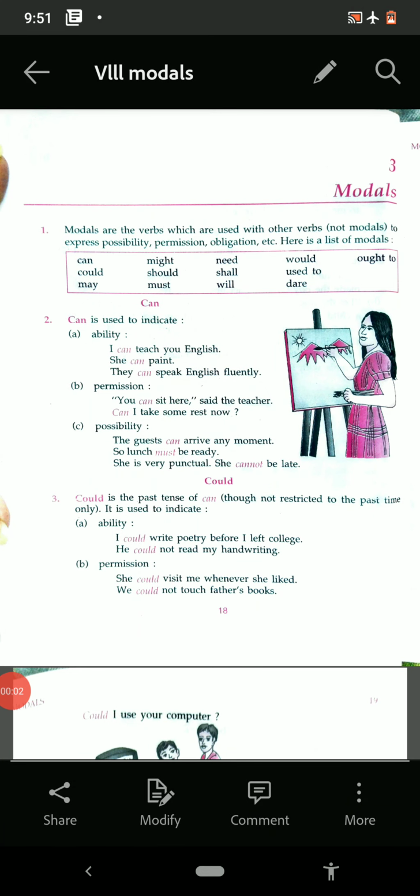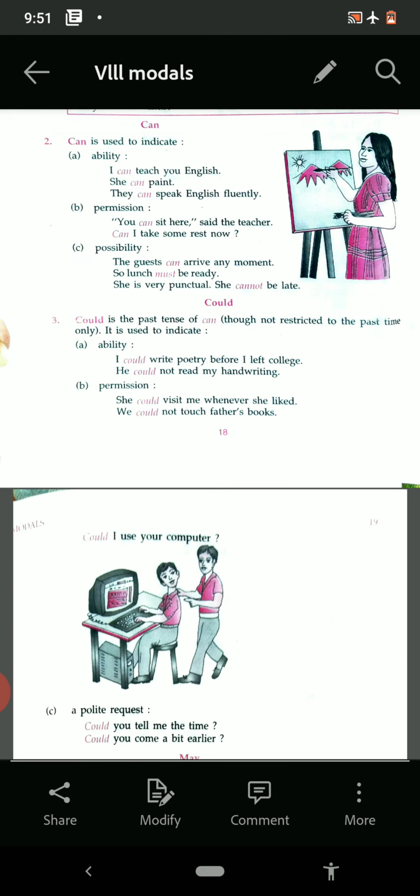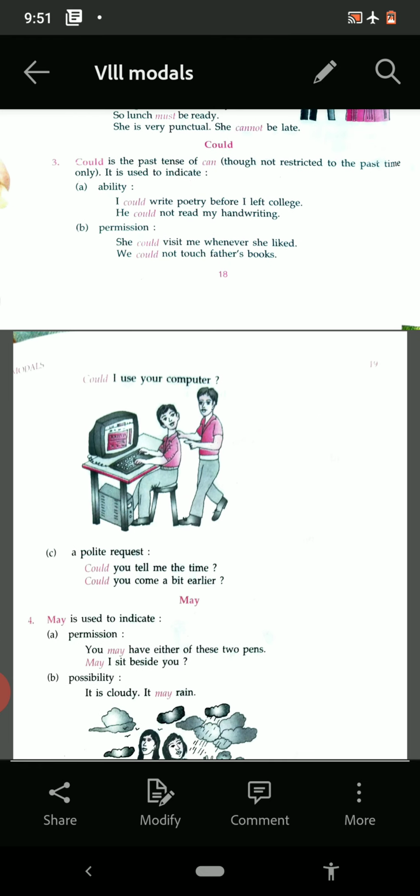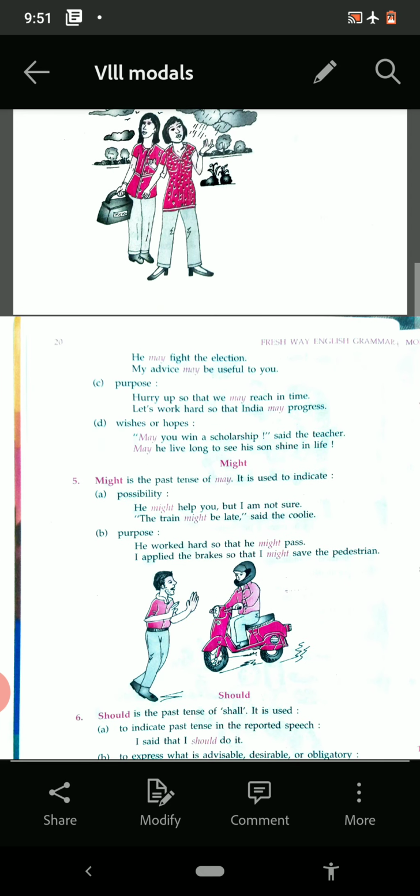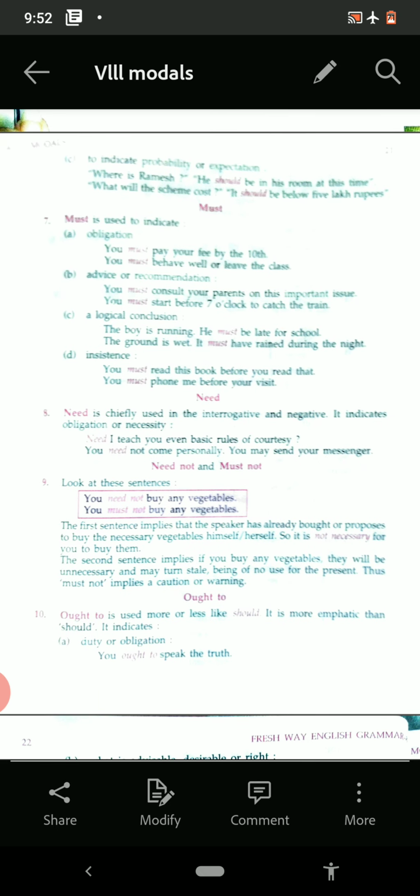Good morning, class. Yesterday we started the topic modals and we have learned that there are 13 modals, and one by one we were describing them. We were learning about them. So our first modal was can, then could, then may, might. These we have done, should and must. These we have done yesterday, and today we are going to do the modal need.